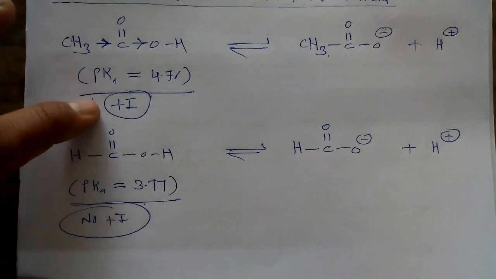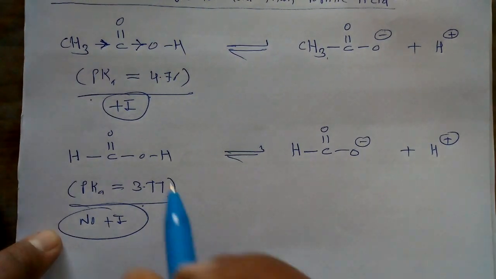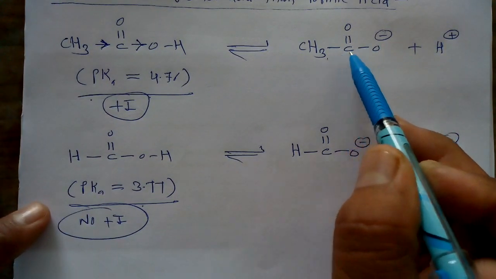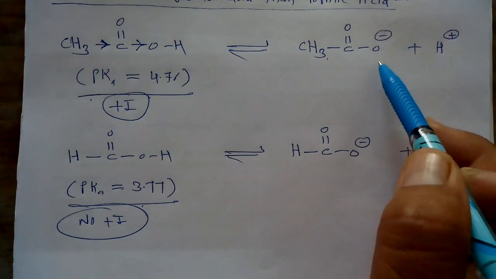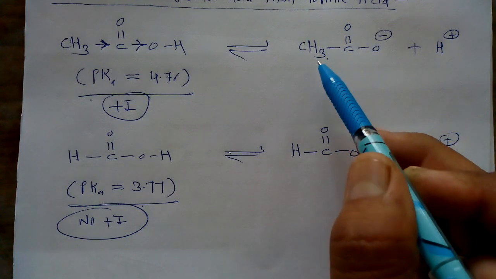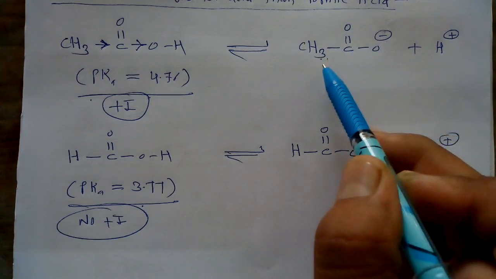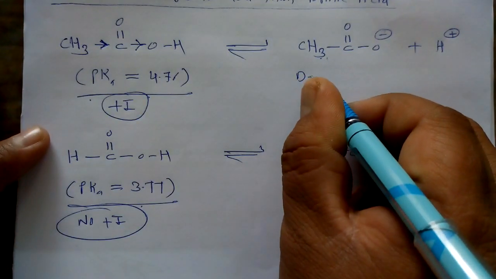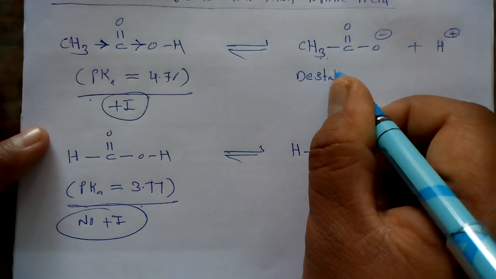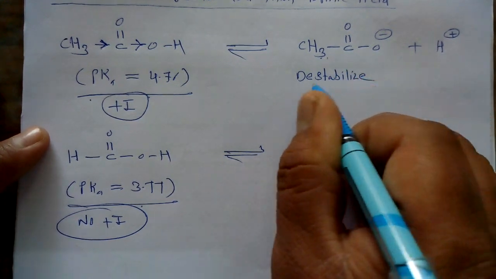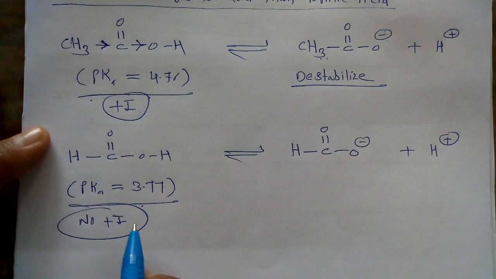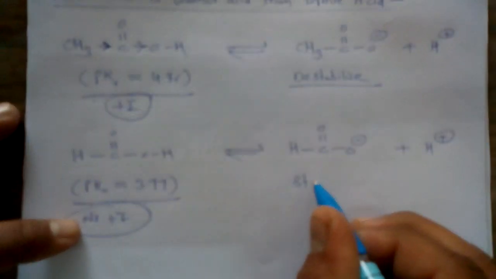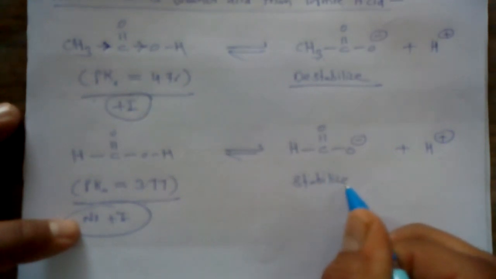Now what happens due to the presence and absence of this inductive effect? If the plus I effect is there, the reaction center has the negative charge in this conjugate base. So due to the more electron donating tendency of this alkyl group, it destabilizes this particular conjugate base, while in the second case, due to the absence of the plus I effect, it stabilizes the conjugate base.